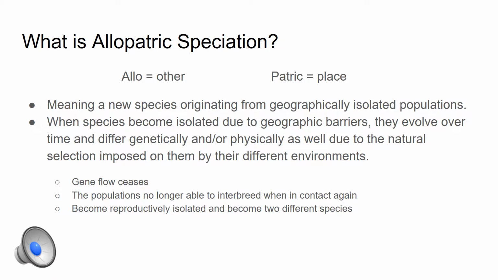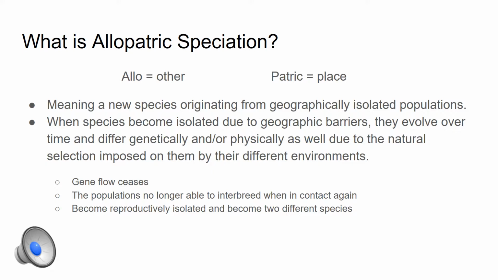So, what is allopatric speciation? Let's begin with the prefix and suffix of the word. Allo means other, and patric means place. So, altogether, it means a new species originating from geographically isolated populations.